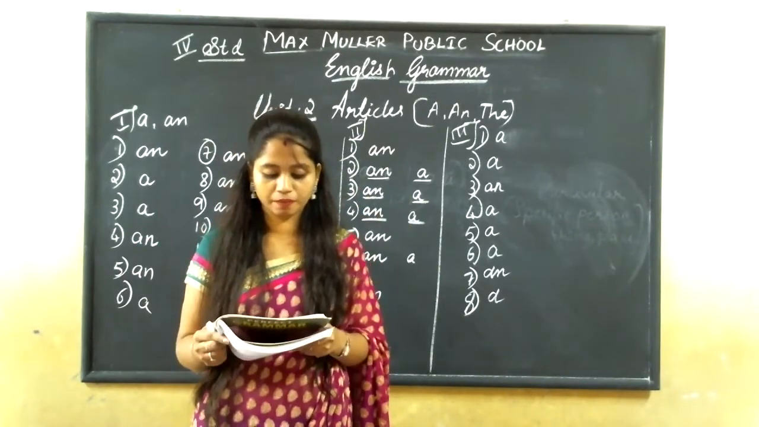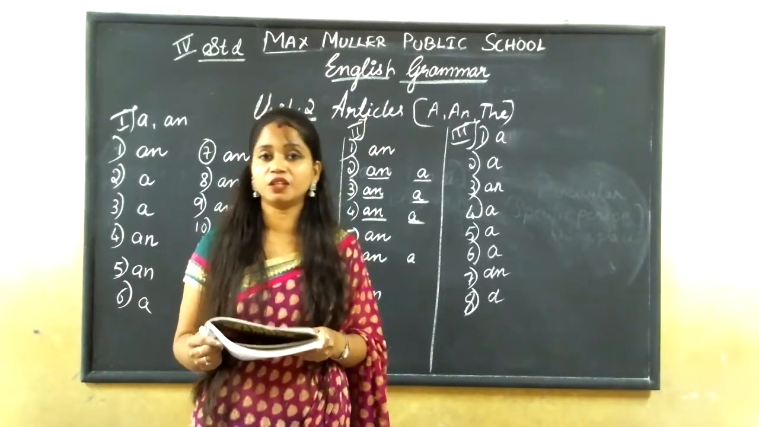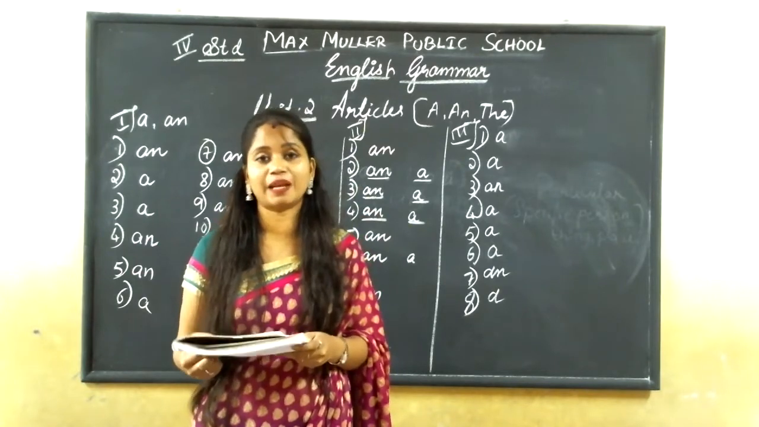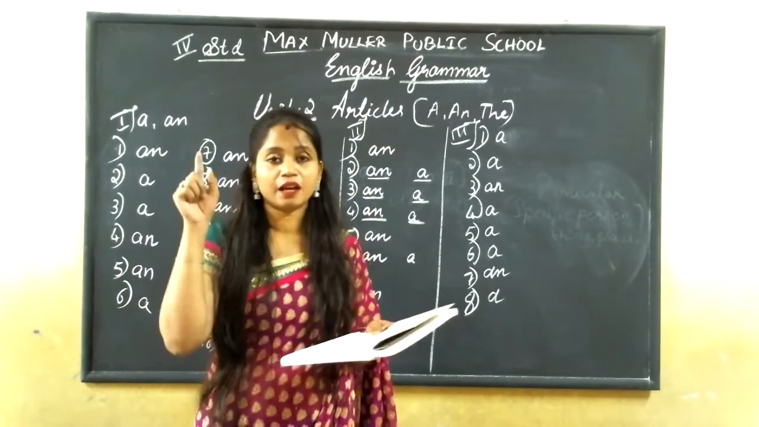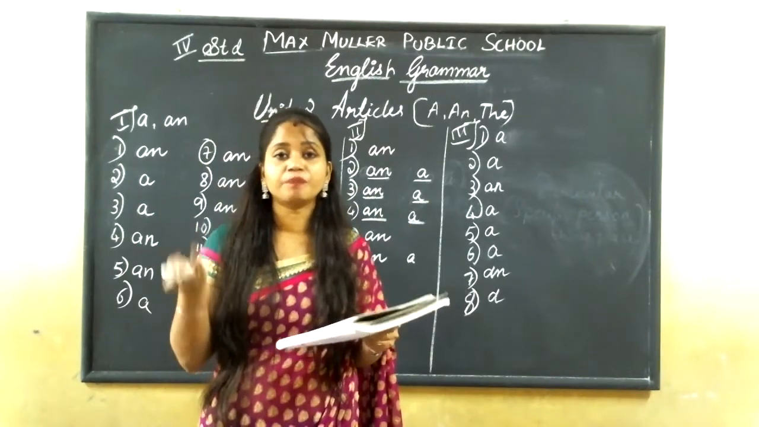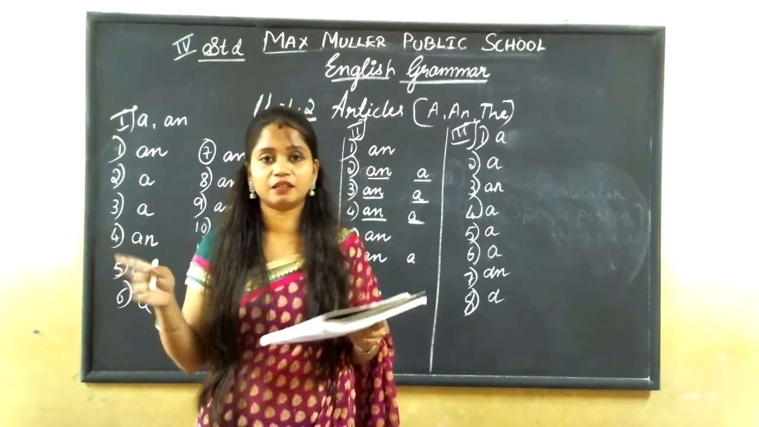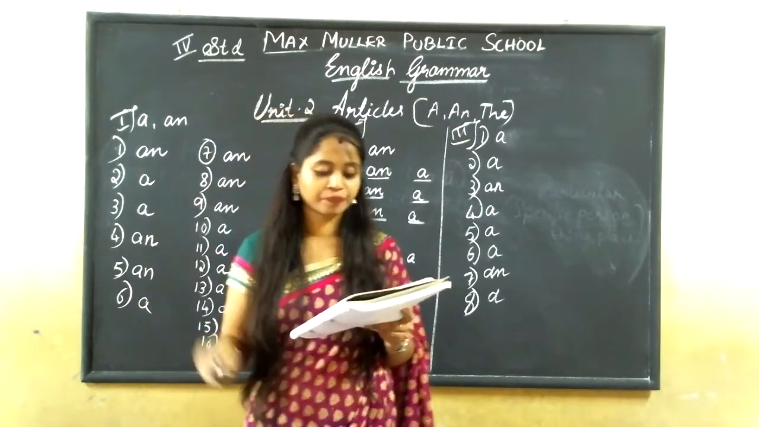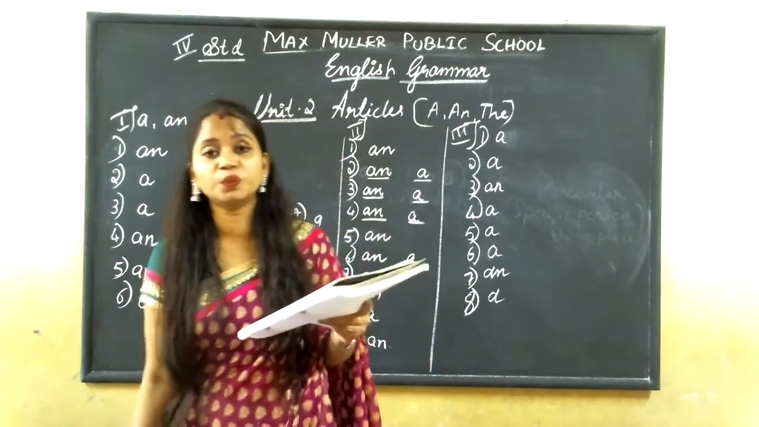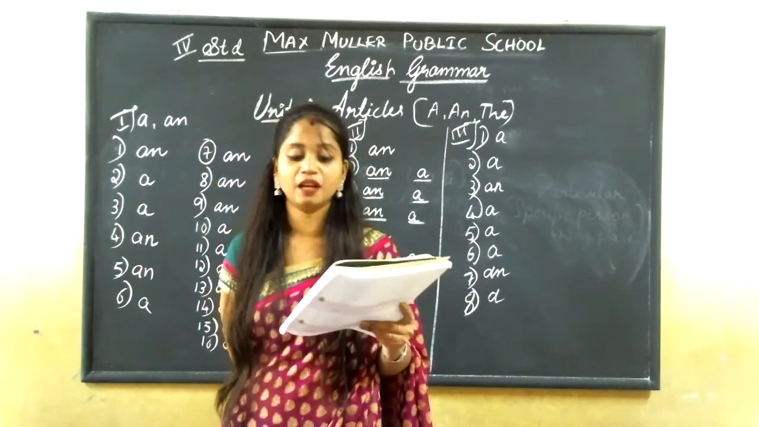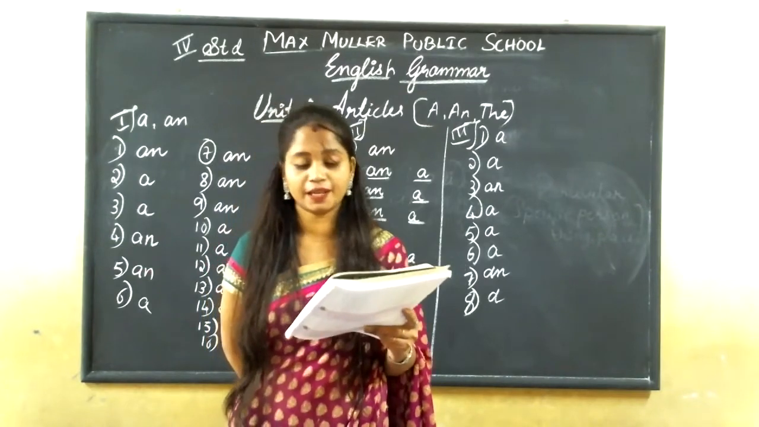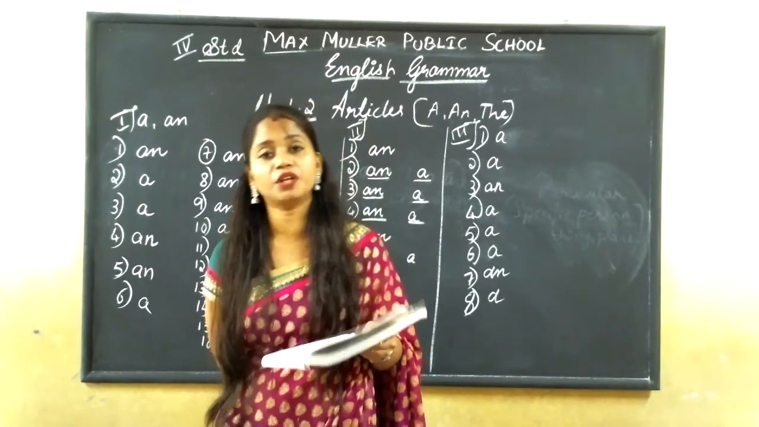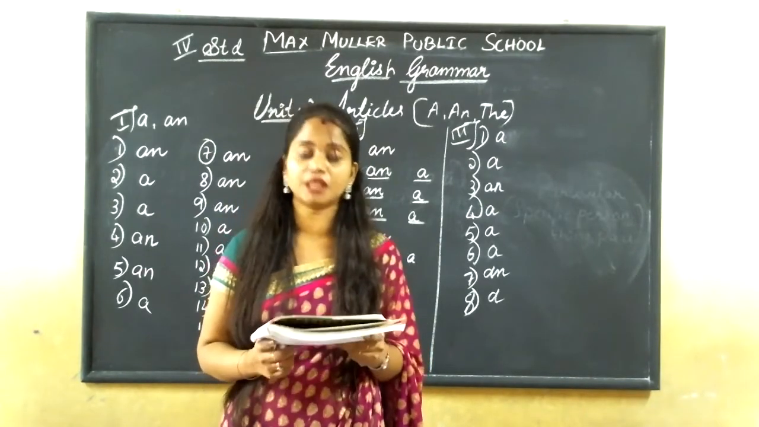A uniform. A university, again U, a university. And here E we are spelling. Even though Y is there, we are pronouncing like E in year. So we are using an, E is a vowel sound. Next is a unit, U, a unit. A 1 rupee coin. A European. An hour, a unicorn. Okay, this is according to the sounds.